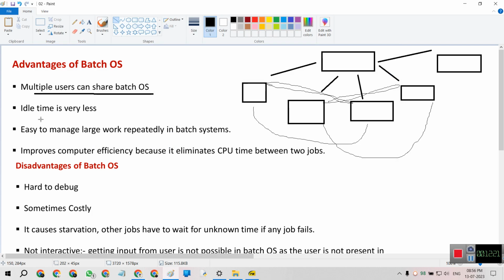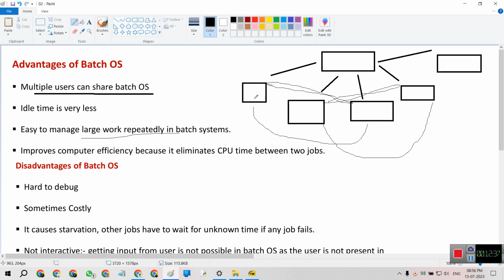Idle time is very less because similar jobs are scheduled at a time, so it reduces the time. Then, easy to manage large work repeatedly in a batch system.